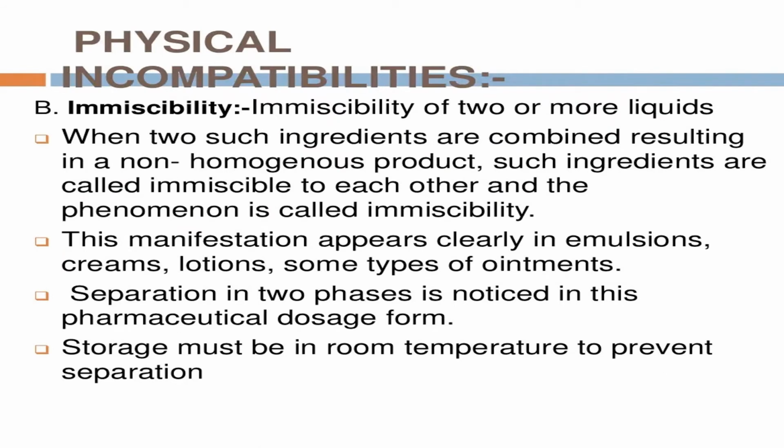B. Immiscibility. Immiscibility of two or more liquids: when two such ingredients are combined, the result is a non-homogeneous product. Such ingredients are called immiscible to each other and the phenomenon is called immiscibility. This manifestation appears clearly in emulsions, creams, lotions and some types of ointments. The separation of the two phases is noticed in these pharmaceutical dosage forms. The storage must be at room temperature to prevent this.